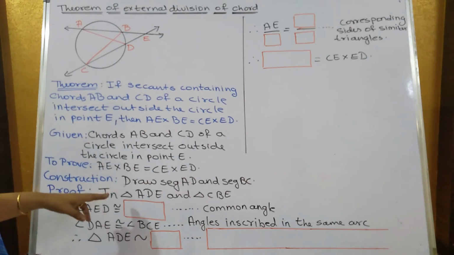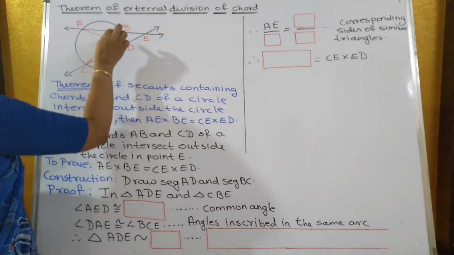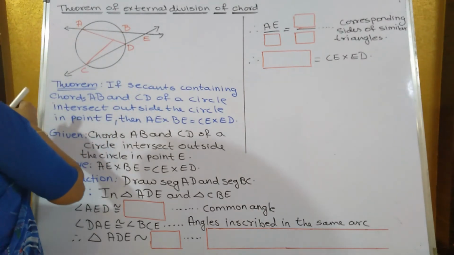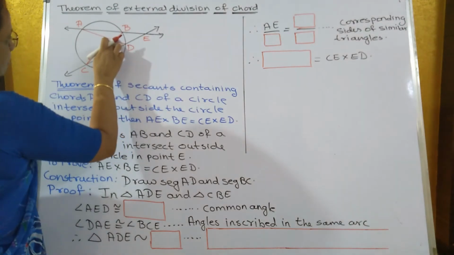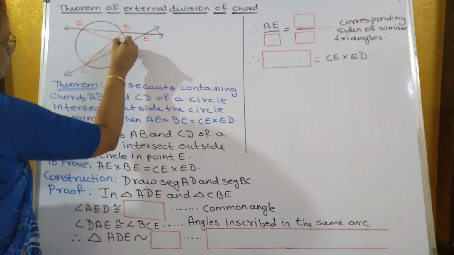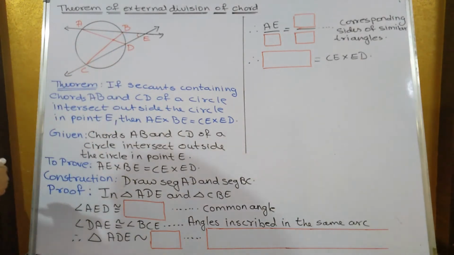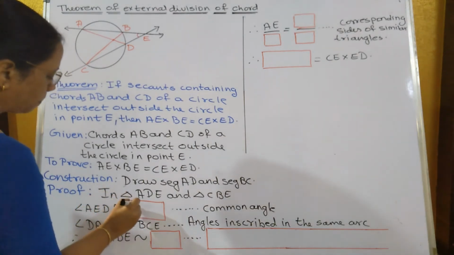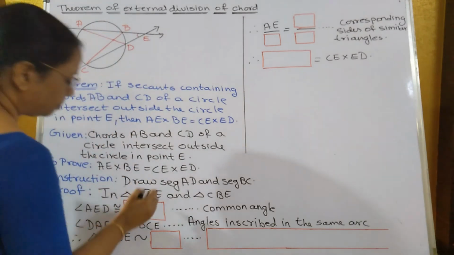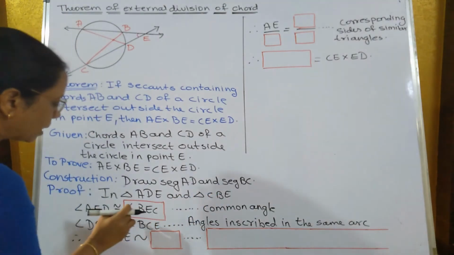Now construction, proof in triangle. This is an activity based sum. You have to fill up the boxes. Now in triangle ADE, if I don't draw this, then ADE. So this triangle and the other triangle is this. If I don't take this, the other triangle will be CBE, this triangle. So in these two triangles, this angle is common to both of them. Angle AED is congruent to angle BEC. Remember the name of the triangle BEC and angle AED.